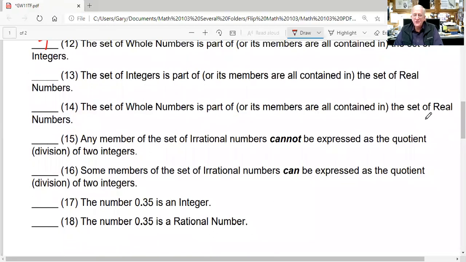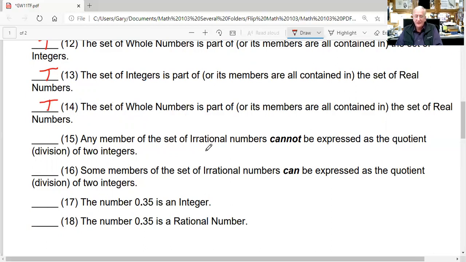The set of integers is part of, or its members are all contained in, the set of real numbers. Well, that's definitely true, right? Because every single integer is a real number, okay? So it is a true statement because the real numbers basically cover everybody, all right? The set of whole numbers is part of, or its members are all contained in, the set of real numbers. Yeah, that's true. All right.